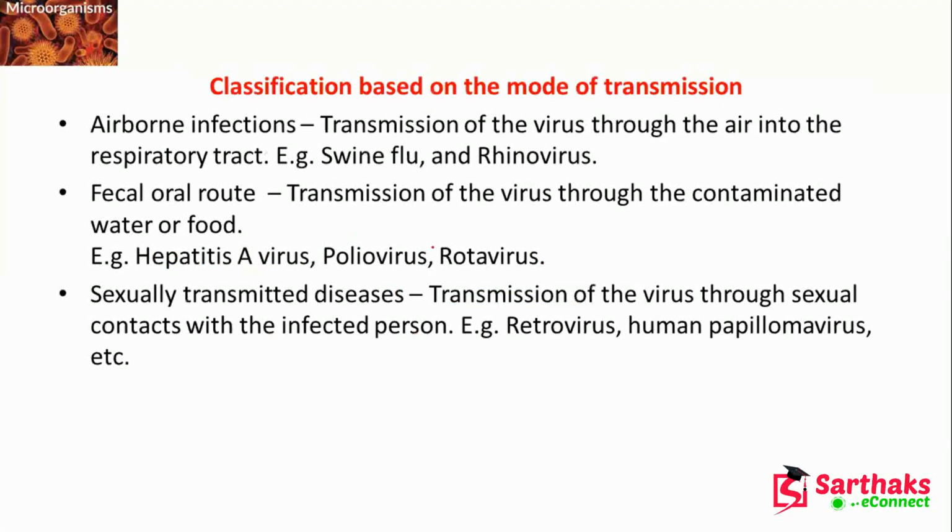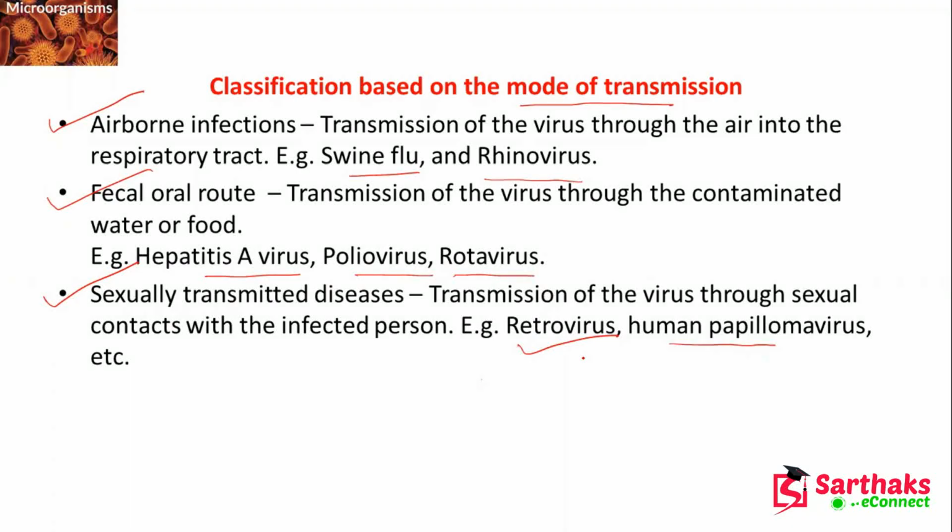Now, classification based on the mode of transmission, that means how they are infecting. First is the airborne infections, like swine flu, rhinovirus. These are the airborne infections. Fecal oral route: here, hepatitis A virus, poliovirus, rotavirus. So, sexually transmitted disease, like transmission of the virus through sexual contact with the infected person: retrovirus, human papillomavirus. So, there are different types of sexually transmitted disease also.